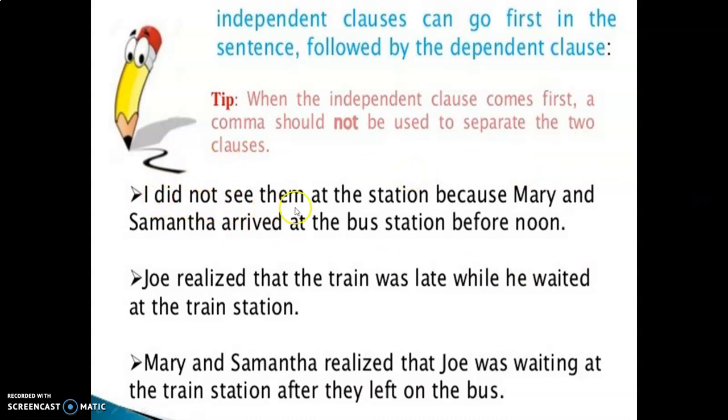I didn't see them at the station because Mary and Samantha arrived at the bus station before noon. Joe realized that the train was late while he waited at the train station. Mary and Samantha realized that Joe was waiting at the train station after they left on the bus.